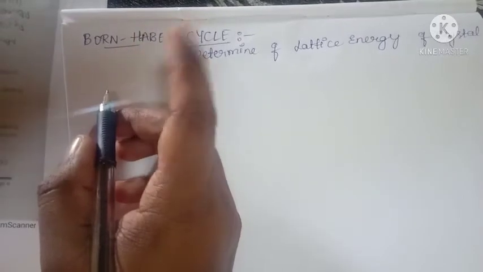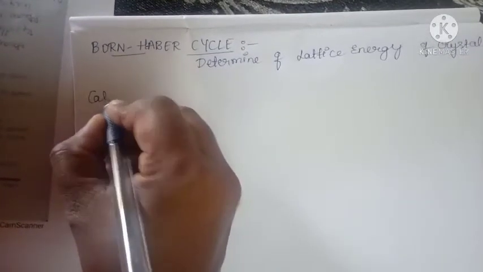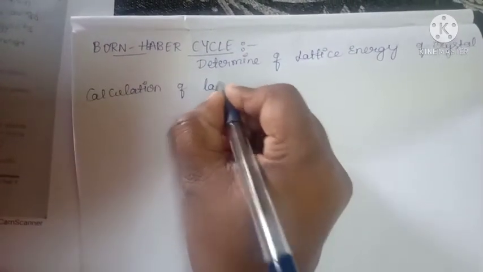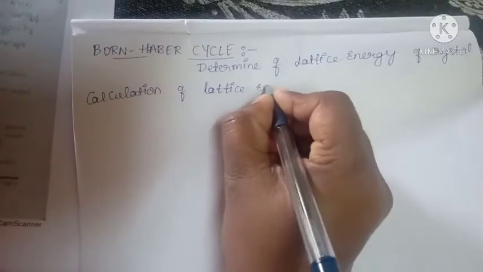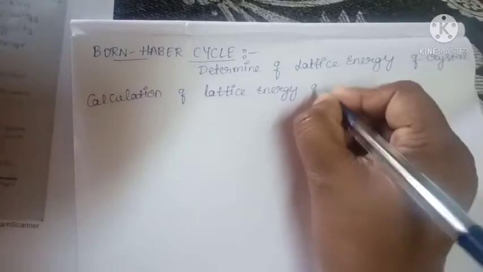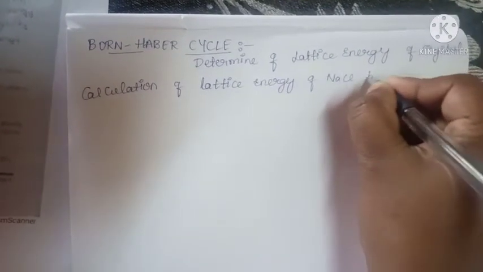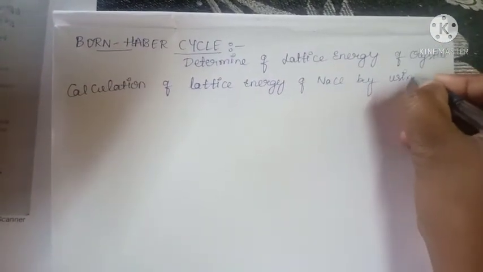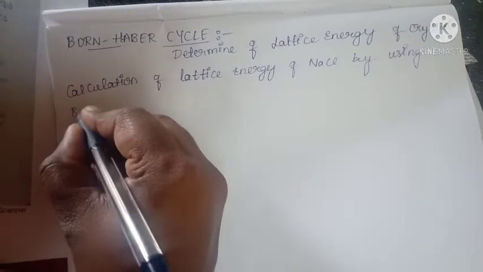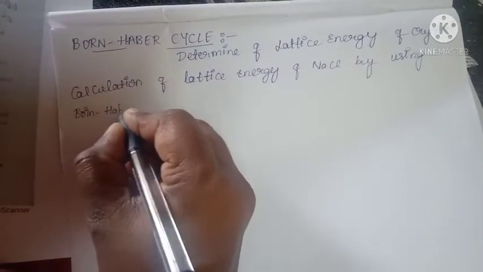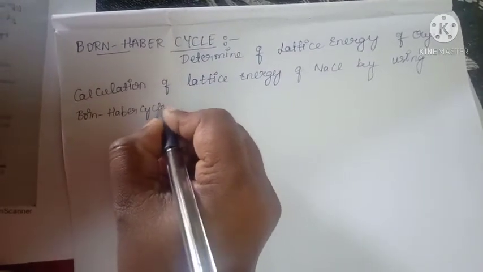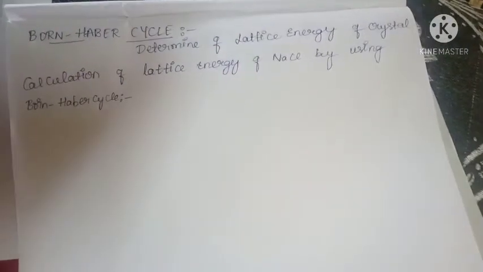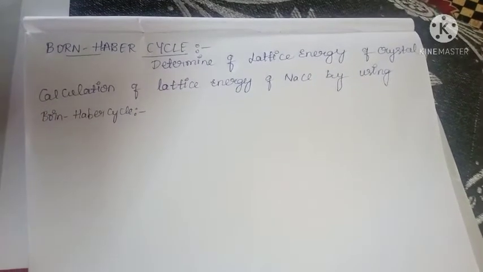This is very important: the calculation of lattice energy of NaCl by using the Born-Haber cycle.